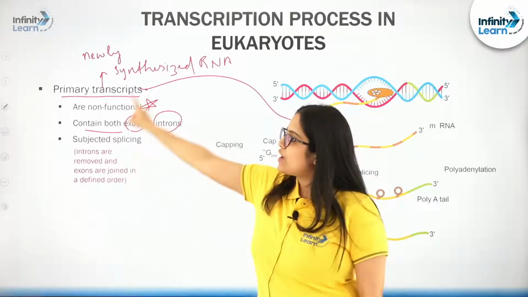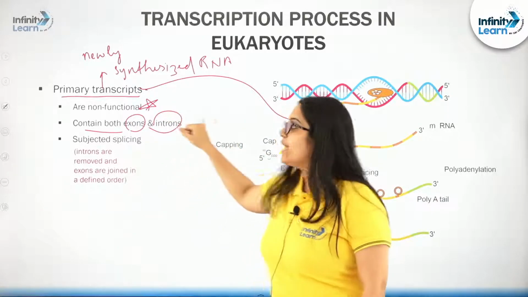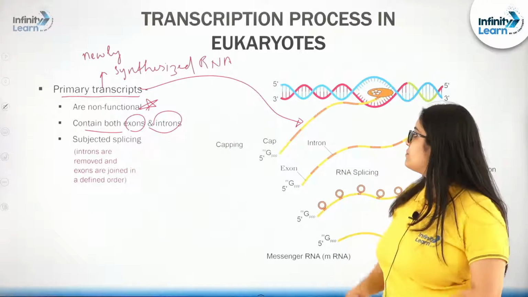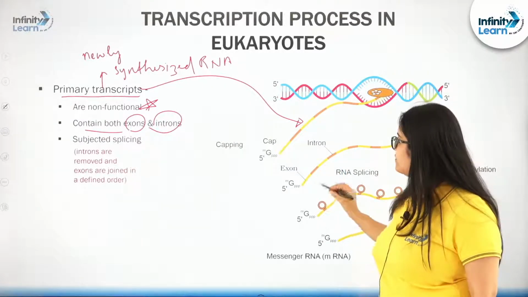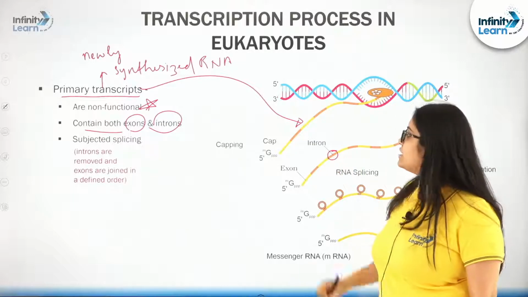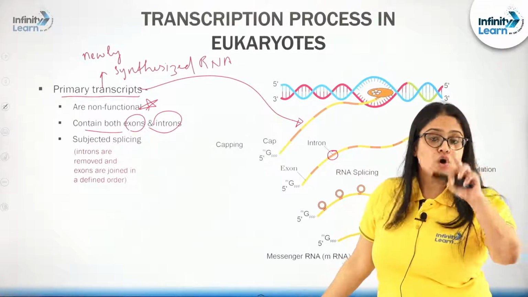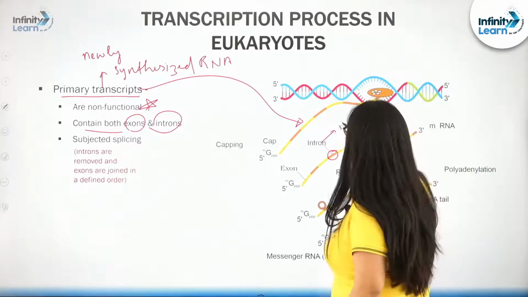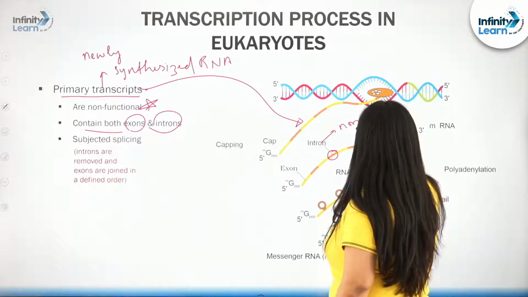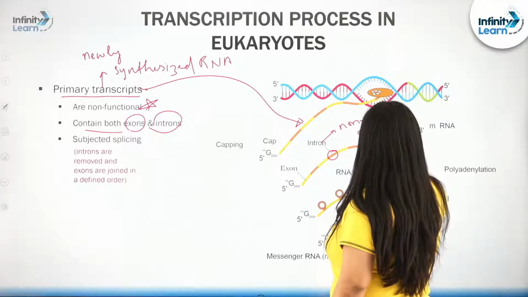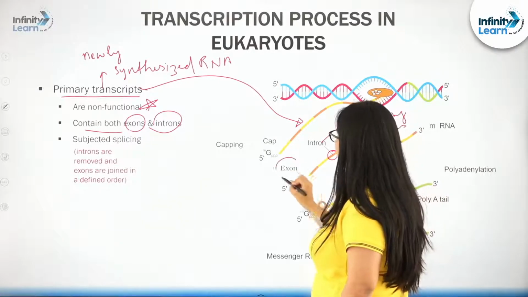So, remember, primary transcript will possess both introns and exons. And if you notice in this diagram of NCERT, the orange portion is represented by introns, the non-coding sequences. Introns are non-coding sequences, and if you notice exons, what are these?